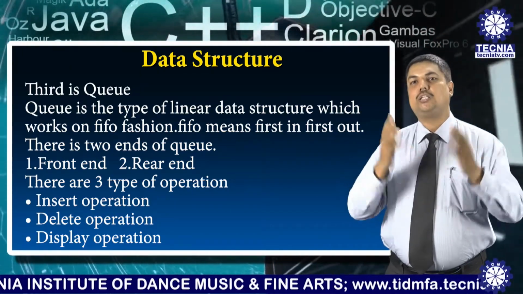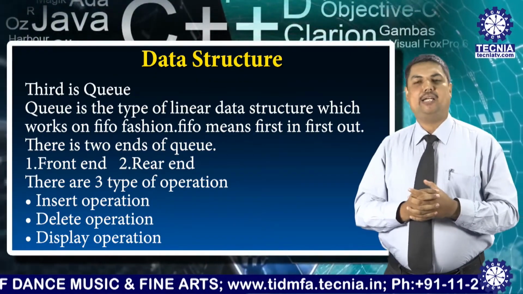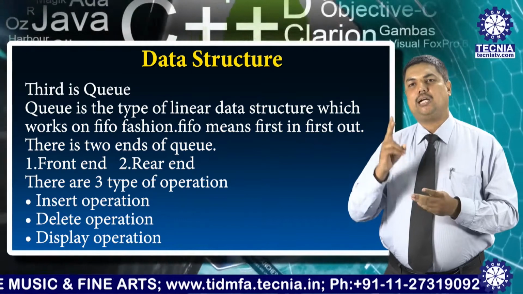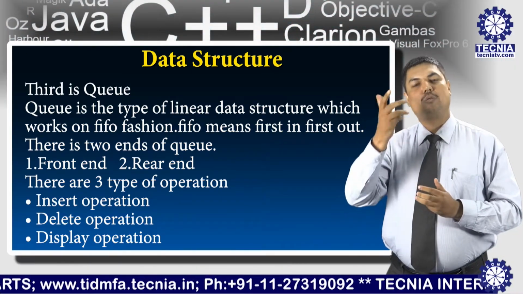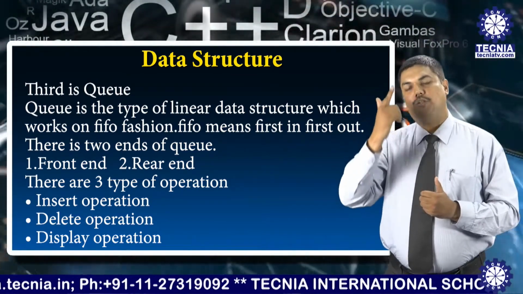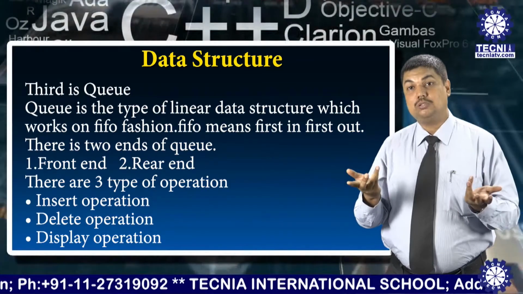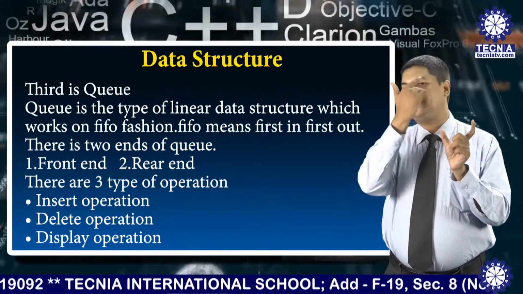There are many other queues available. We can simplify and tell you that there are some special types of queue known as the circular queue, DQ, and priority queue. The DQ means the double-ended queue.